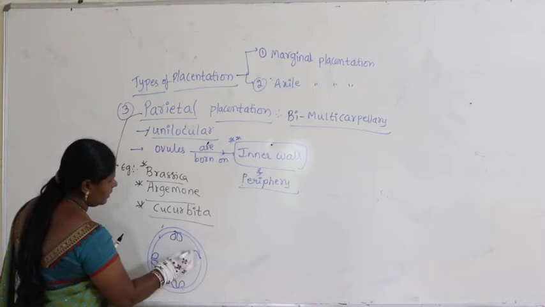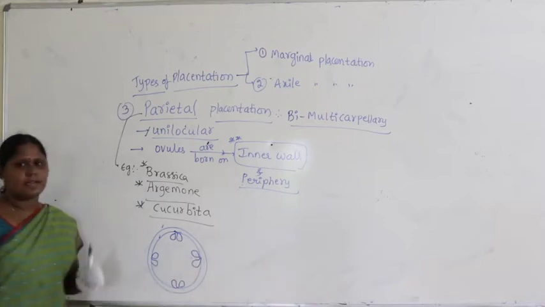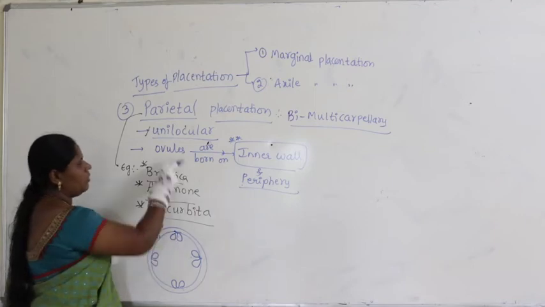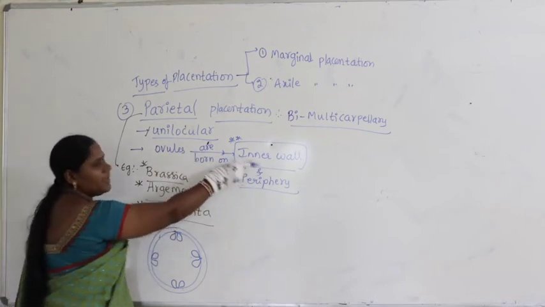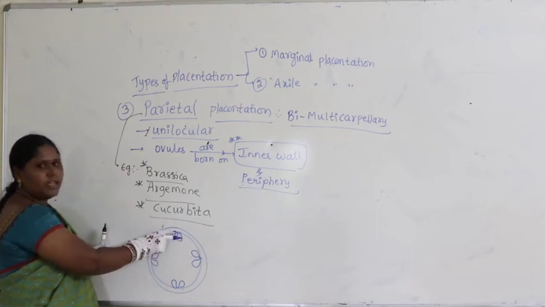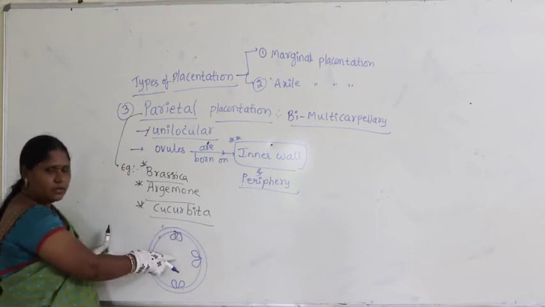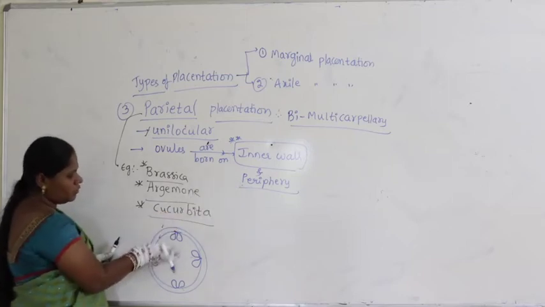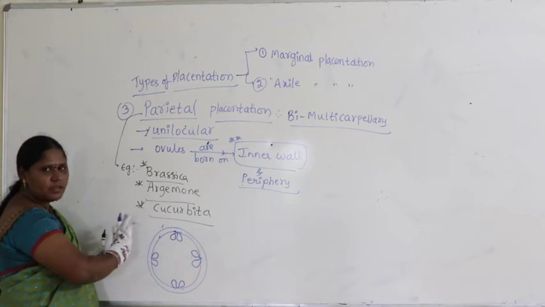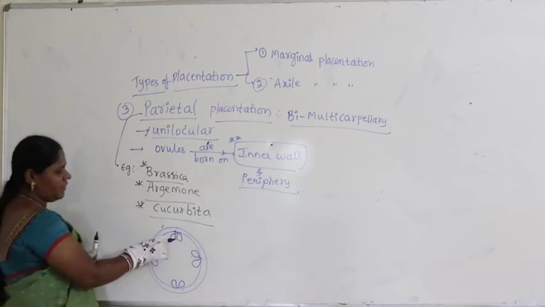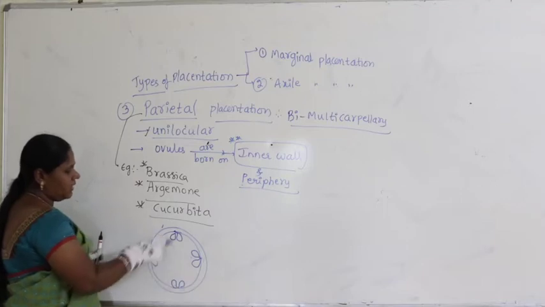Ovules are borne on the inner wall. This is the outer wall, this is the inner wall. The ovules are attached to the inner wall, not in the center, that means towards the periphery. Periphery means towards the outer side, not in the center. They are not present in the center. That's why we say periphery, because they are located on the inner wall.